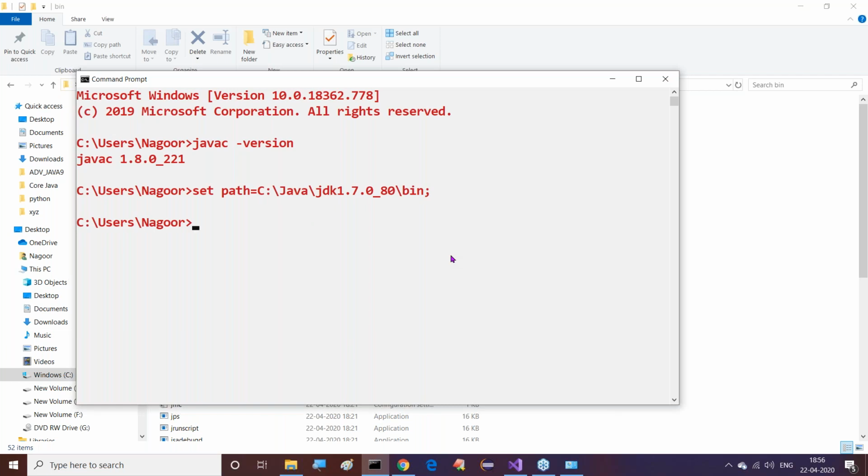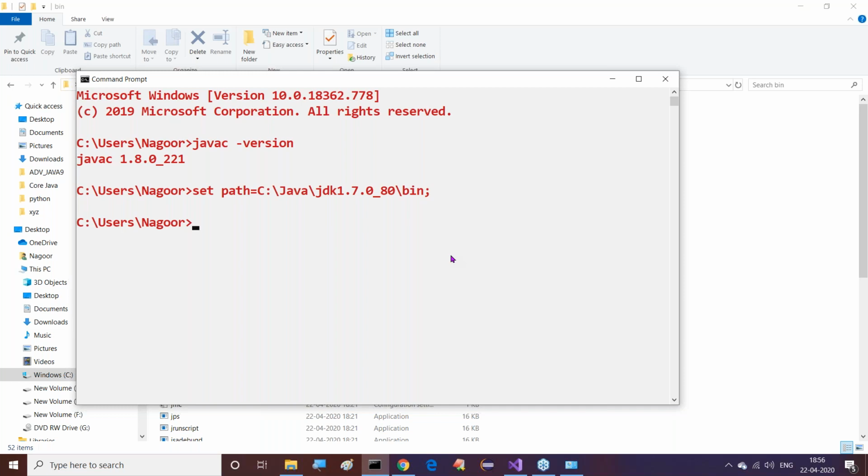Tell me, guys, I'm asking one question to you. In permanent, which environment variable, that means which version, is available? 1.8 is available. Temporarily, which version is available? 1.7 is available. Okay, good.